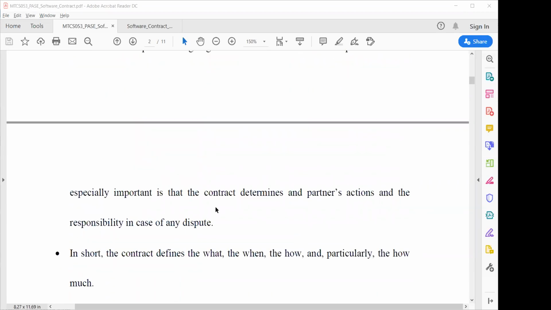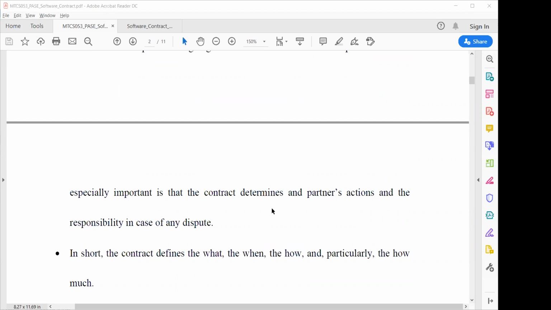What is especially important is that the contract determines each partner's action and responsibility in any case of dispute. So in a software development process, your client may find that something is not provided with the software, or the developer may find that the client has diverted from the initial requirement.